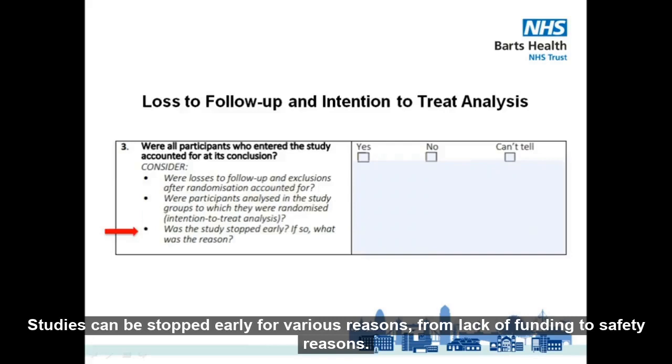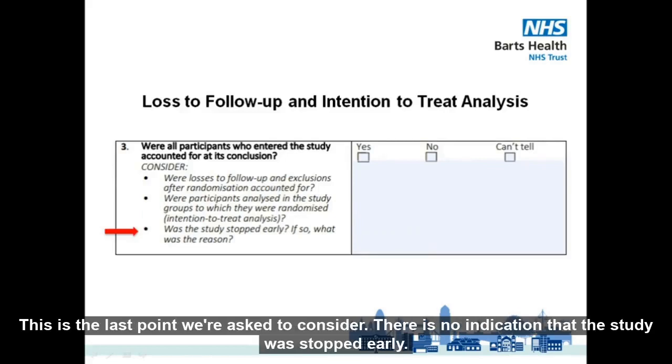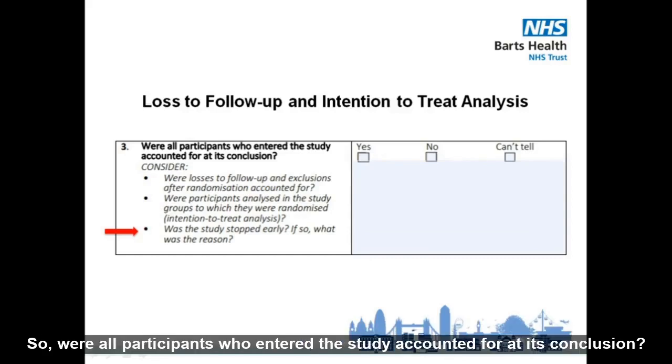Studies can be stopped early for various reasons, from lack of funding to safety reasons. This is the last point we are asked to consider. There is no indication that the study was stopped early. So, were all participants who entered the study accounted for at its conclusion?